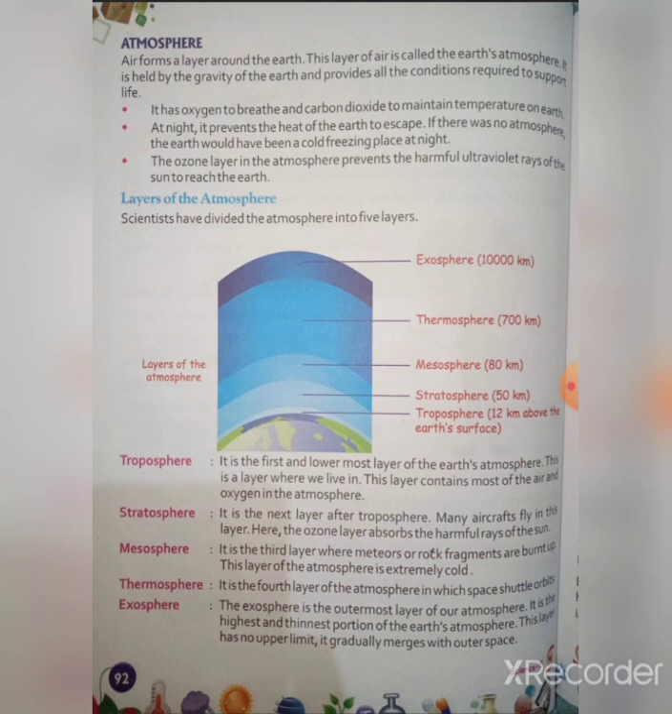Underline this line. What is the atmosphere? The layer of air around the earth's surface. Then the conditions required to support life: it has oxygen to breathe and carbon dioxide to maintain temperature on earth. So what are the uses of the atmosphere? The atmosphere has oxygen to breathe and carbon dioxide to maintain the temperature on earth. Then at night it prevents the heat of the earth from escaping.